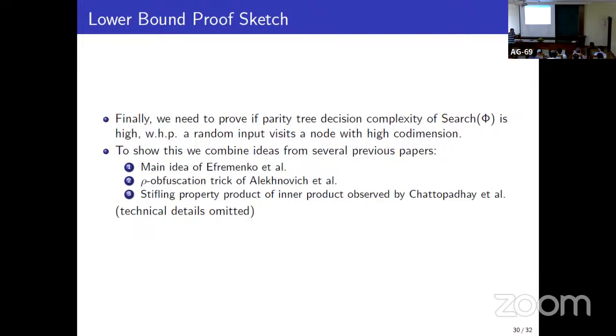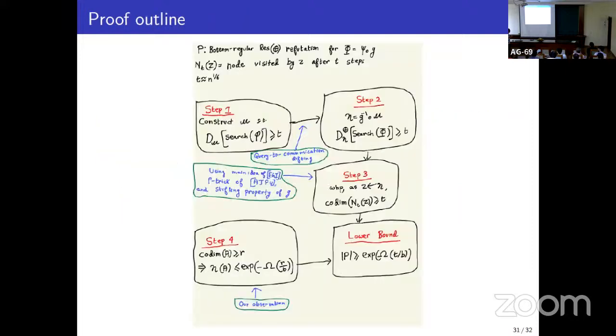I'm going to ignore the details, but we have to combine ideas from 3 previous papers, and luckily everything works out. So here is our proof overview. We take G to be the inner product gadget on order log n bits. We construct a distribution mu on the base variables such that the query complexity of the search problem under that distribution is high.